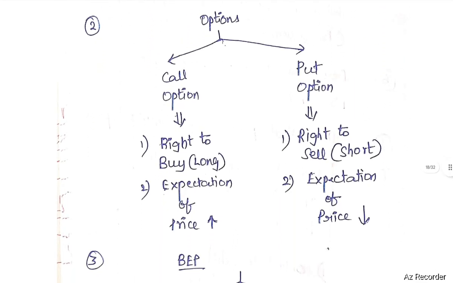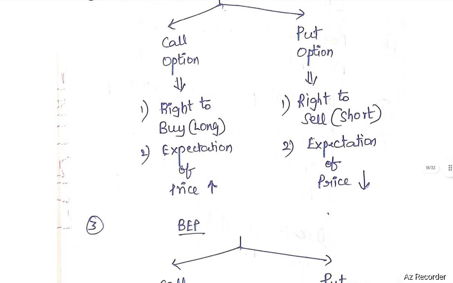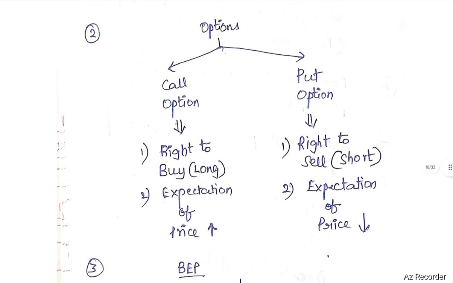call option and put option. Call option is the right to buy, that means long position, expectation of price increase. If you expect that in the future price will increase, buy call option. If you expect that price will decrease in the future, buy put option. Put option means right to sell, that means short.